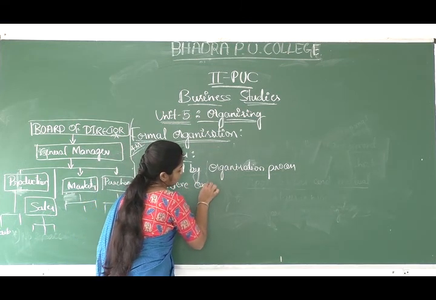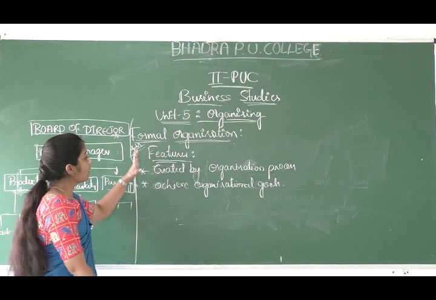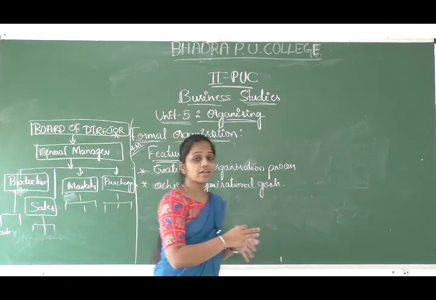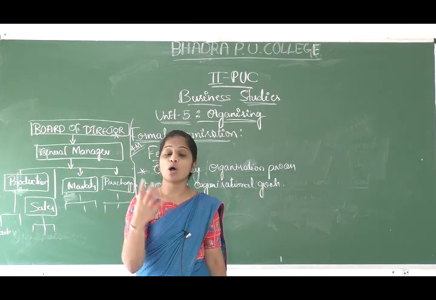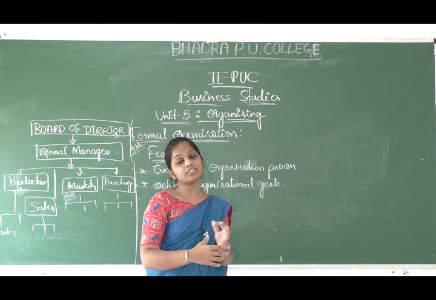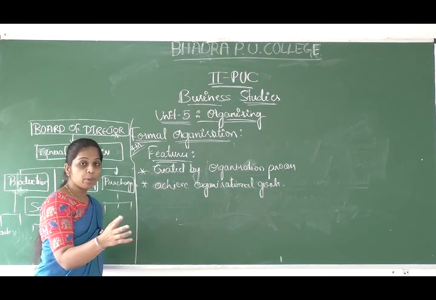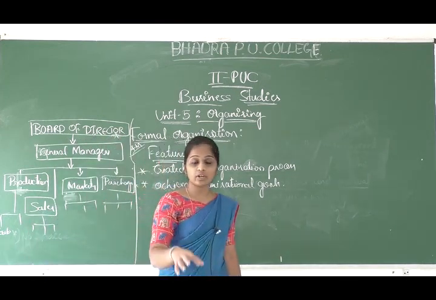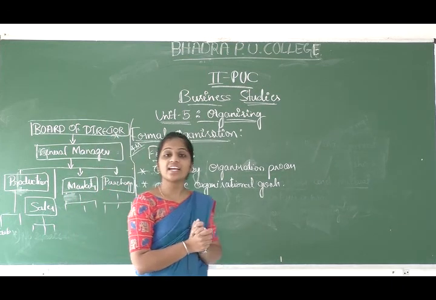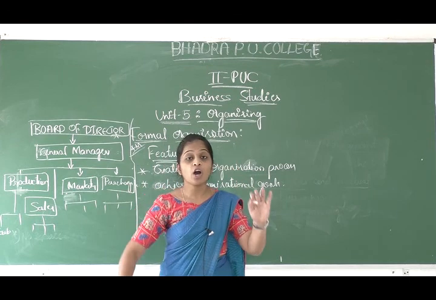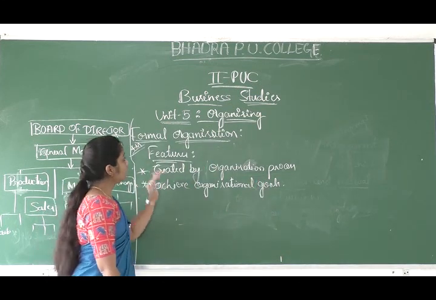As I said earlier, the formal organizational structure is created for the purpose of accomplishing the common objectives of the organization. So this is also one of the features. In order to achieve the organizational objectives, they create the formal organizing.